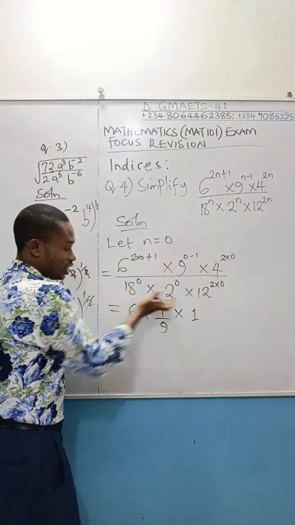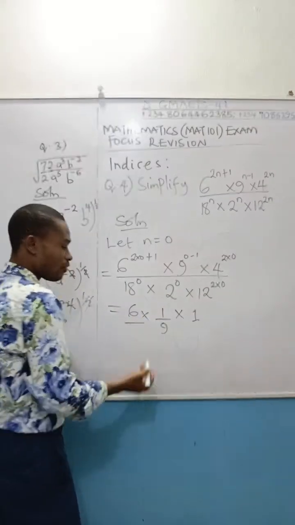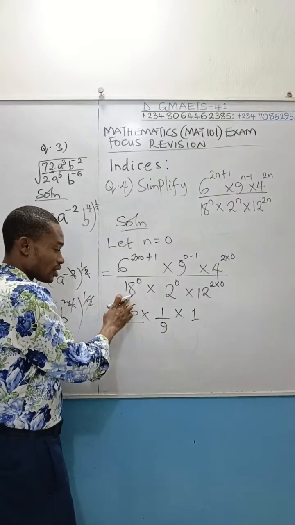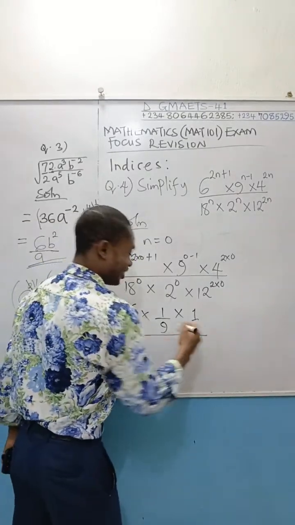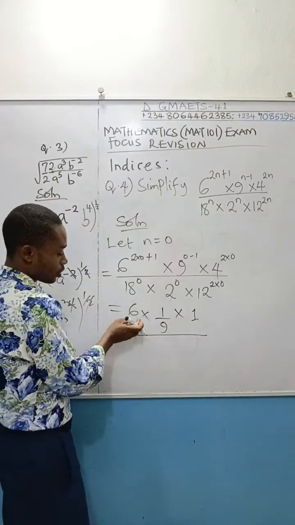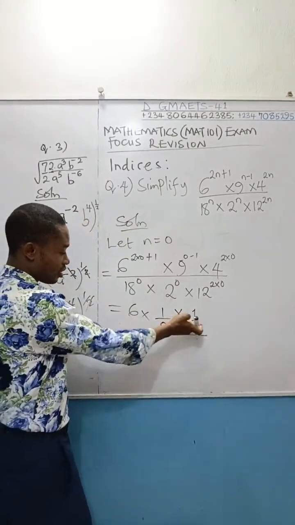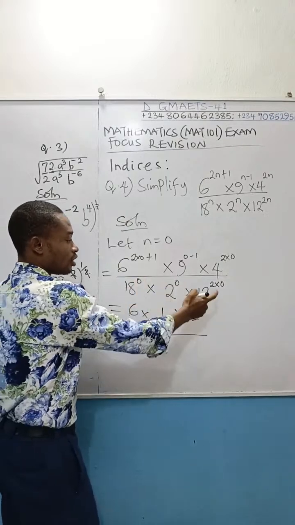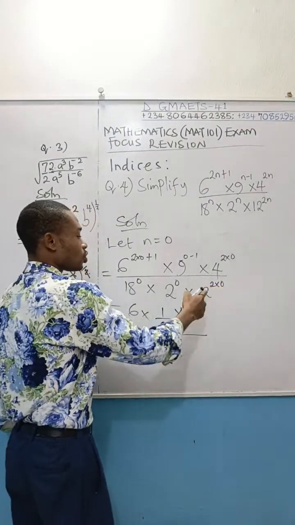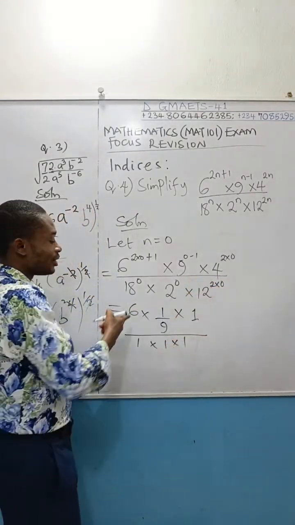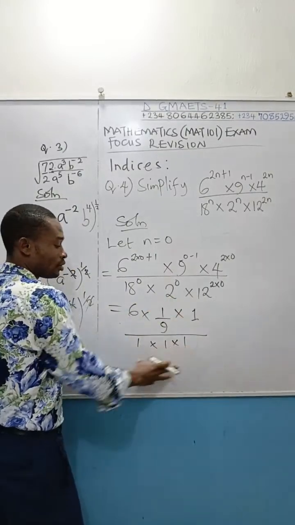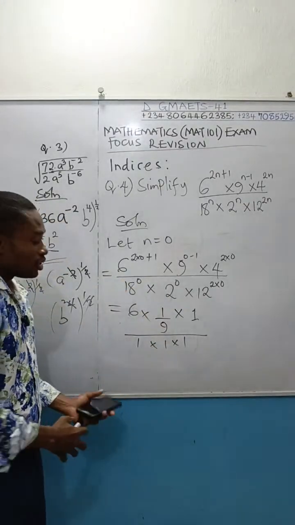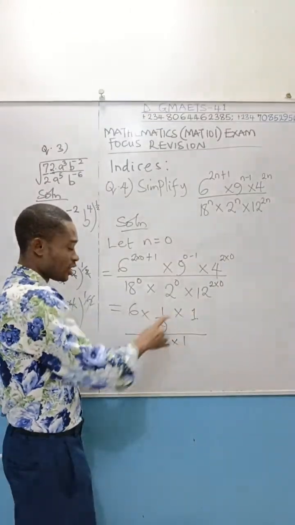Now remember, you have denominators here, so you can just do all over. Come to this guy. I really don't want to draw this like this because it's still the same as putting a normal division sign here. Okay, no problem. 18 raised to power 0 is 1. 2 raised to power 0 is 1. This 2 times 0 is 0. 12 raised to power 0 is also what? 1. Then look at this. The denominator is 1, and if you divide anything by 1, you get that same thing. So this is 6 times 1 times 1, which is 6 divided by 9.